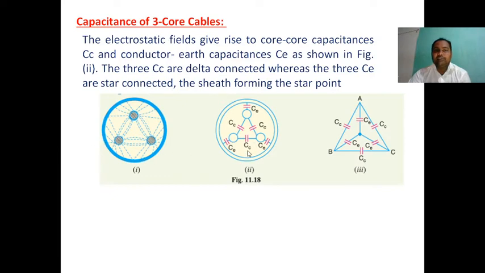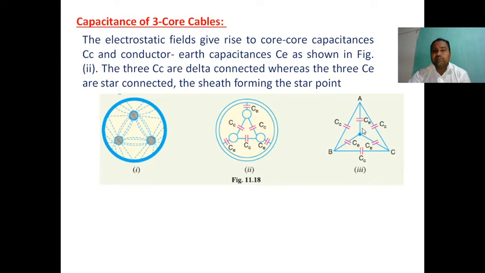If you observe clearly, there are three conductors and three Cc core-to-core: conductor 1 to 2, 2 to 3, 3 to 1. Next, conductor to lead sheath, the capacitance exists for each conductor. Totally six capacitances exist: three conductor-to-conductor and three conductor-to-earth.